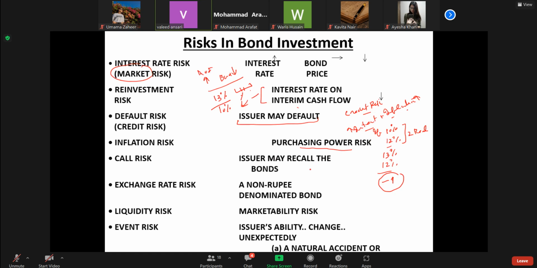Then exchange rate risk. I've already explained to you that if one has made investment globally, then exchange rate fluctuations may also affect it. For example, US and India: the rate of interest in the US is 2%, in India 12%, so the difference is 10%.